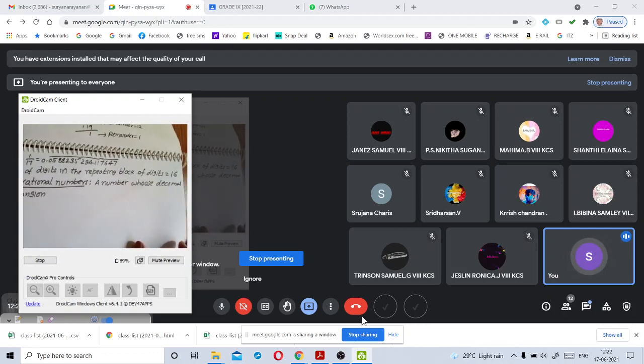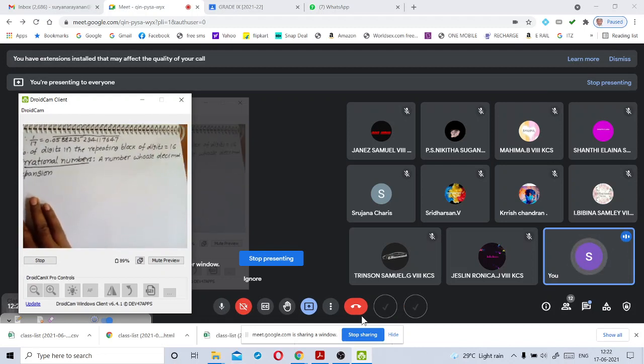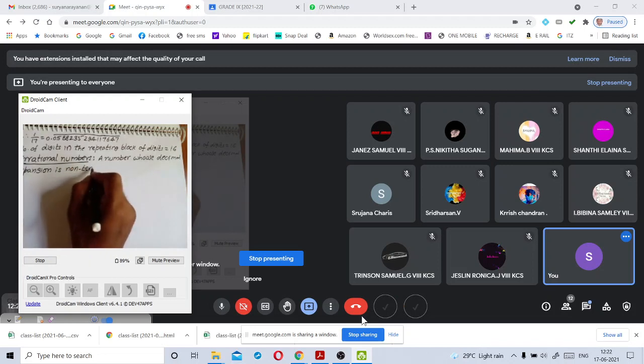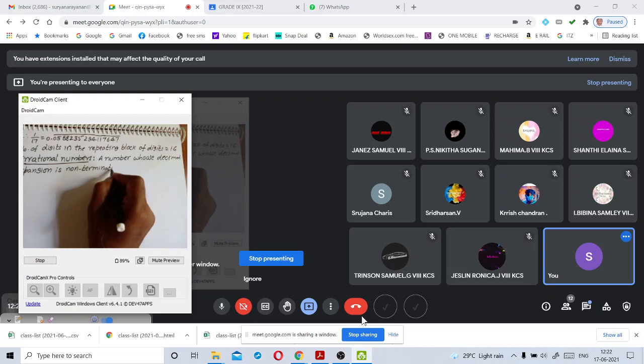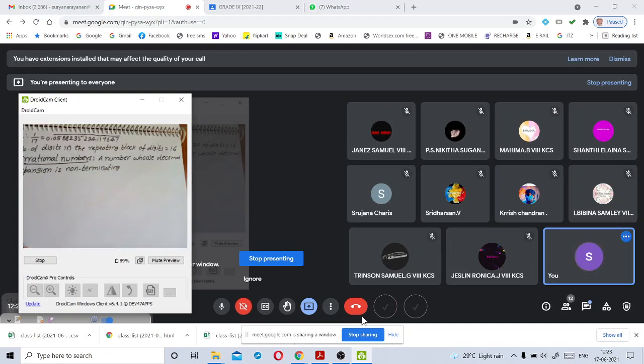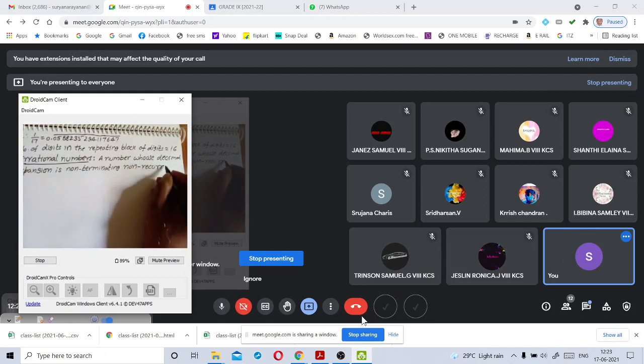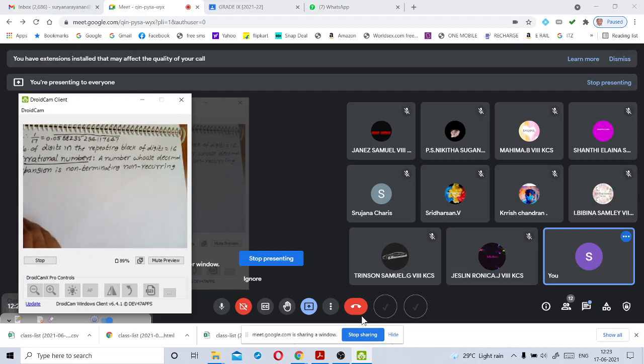A number whose decimal expansion is non-terminating, non-recurring, it is called an irrational number.